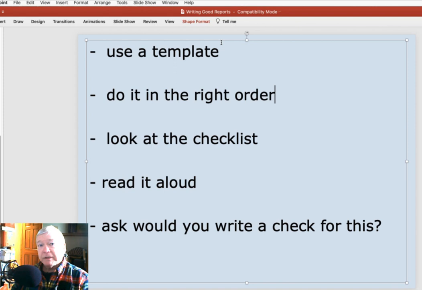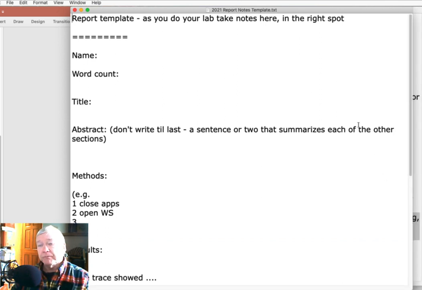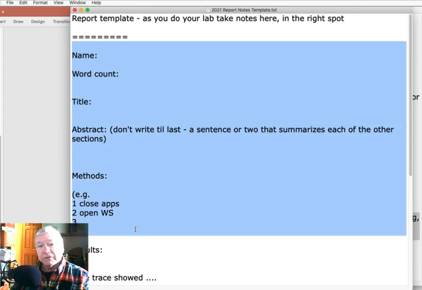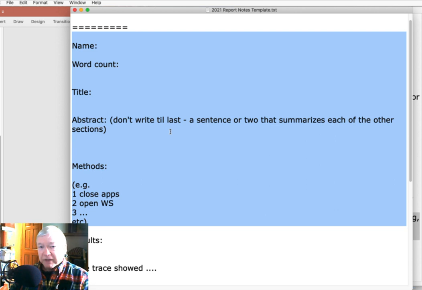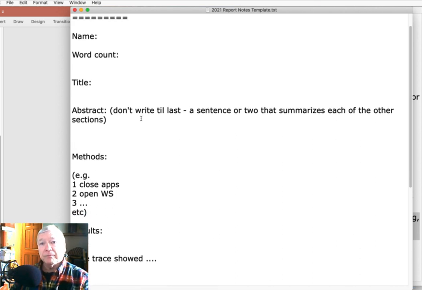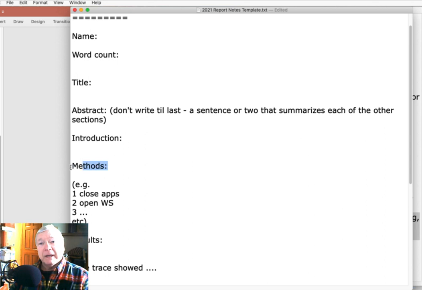So your process is to use a template, and let's take a look at that template right now. So what I've done is write this all out in a text file for you. Name, word count, title, abstract, methods. So as you take notes and as you go along, you would just use this text file and throw things in here as you go. Obviously, first thing you want to do is you want to have your introduction written, because that, of course, is what am I doing? And if you don't know what you're doing, you really can't get any farther. And then write yourself a title, and then get into it.